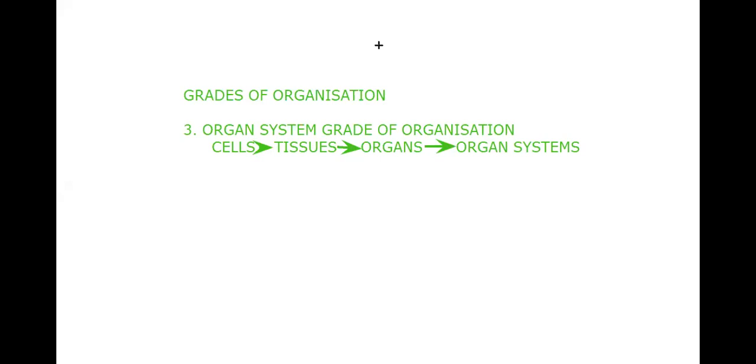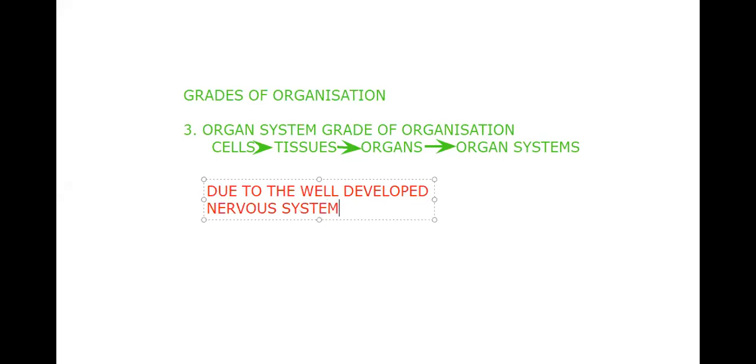In these organisms, what is possible here? The more coordination is possible due to the well-developed nervous system. Due to the well-developed nervous system, this is possible. Well-developed nervous system made that the cells formed the tissues, tissues formed the organs, and organs formed the organ systems.